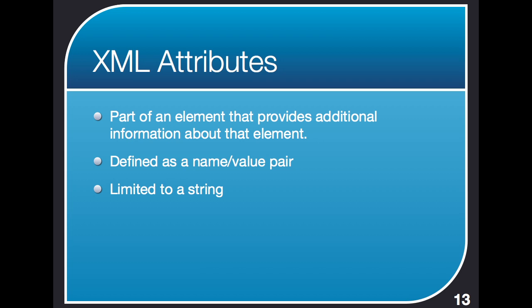Remember how earlier I said comments couldn't go inside of a tag itself? Well, attributes do. Attributes go inside of that opening tag. They're actually a part of the element that provides more information about that element. And they work as a name-value pair. So you have a name, and then you have equals some value.